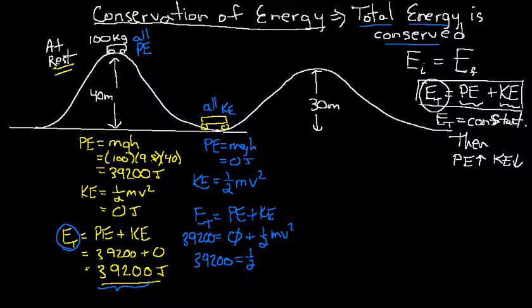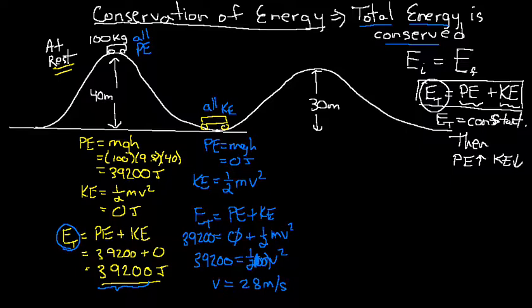All right, 1/2 mv squared, and I could have put for m the 100 kilograms. And if we do this here, we find that velocity is going to equal, because I calculated this out before, velocity is 28 meters per second. You know what, I'd like for you to stop the video here and calculate the velocity and just convince yourself that that's the case. Maybe I'm wrong, but I don't think so.